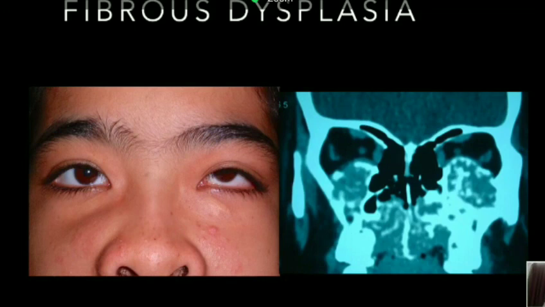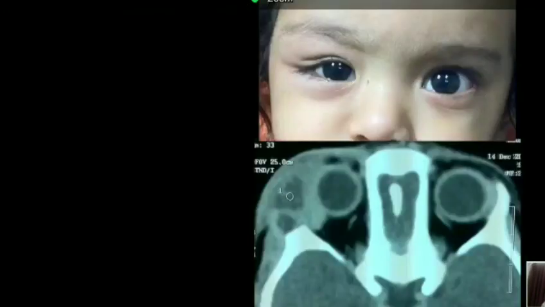It causes mechanical distortion of the orbital contents. The globe is pushed up, and if it arises from the sphenoid bone, then you can have a situation where it can even lead to compromise of the optic nerve and visual functions are compromised. Treatment involves an aggressive or an extensive debulking surgery, which has to be taken up in association with a plastic surgeon or an ENT surgeon.